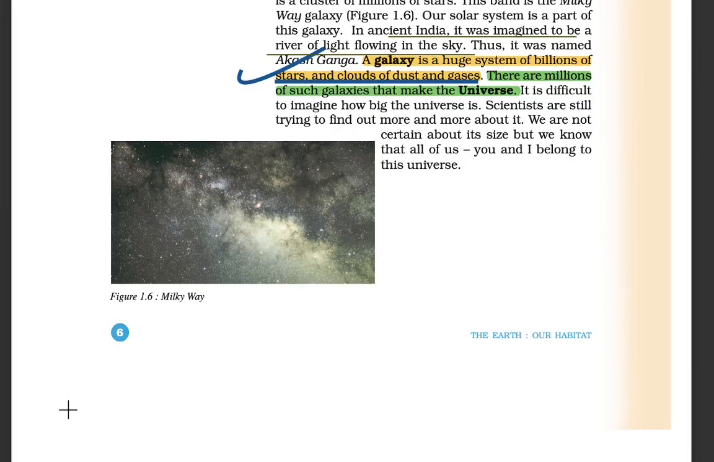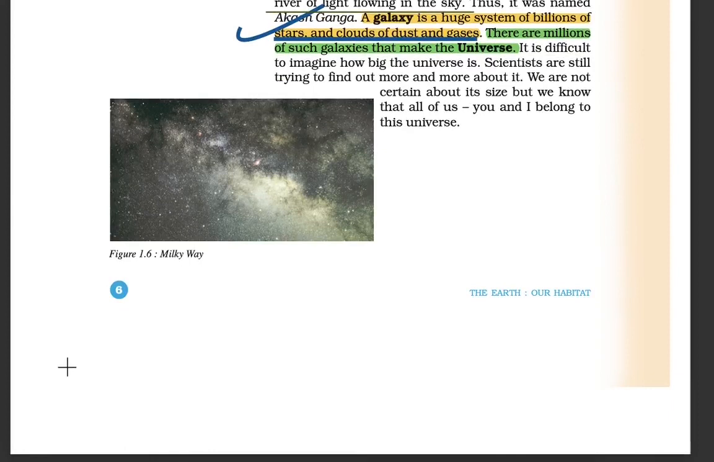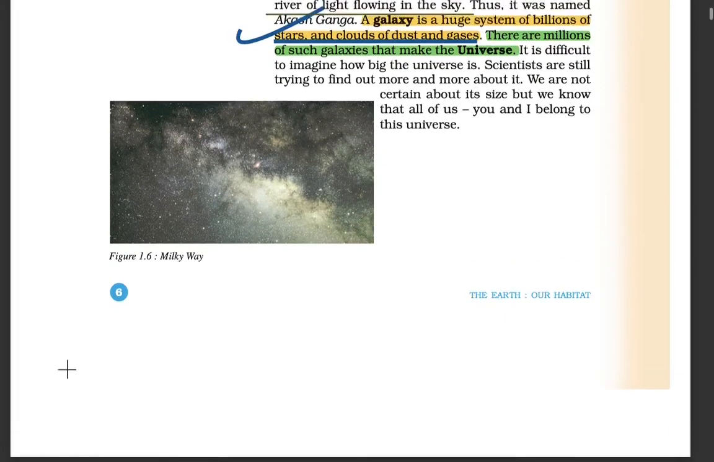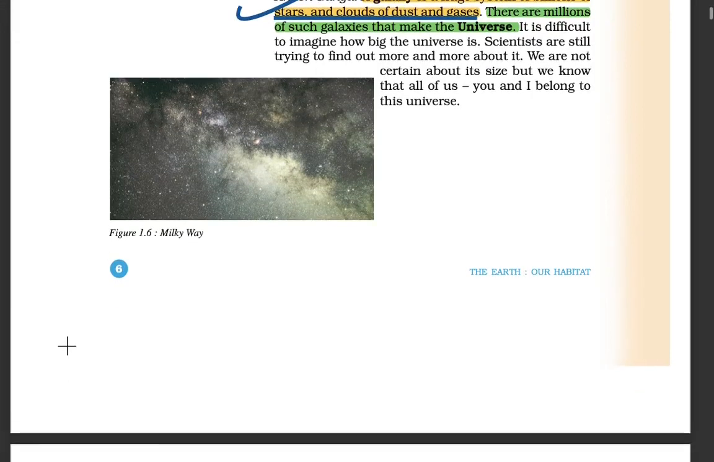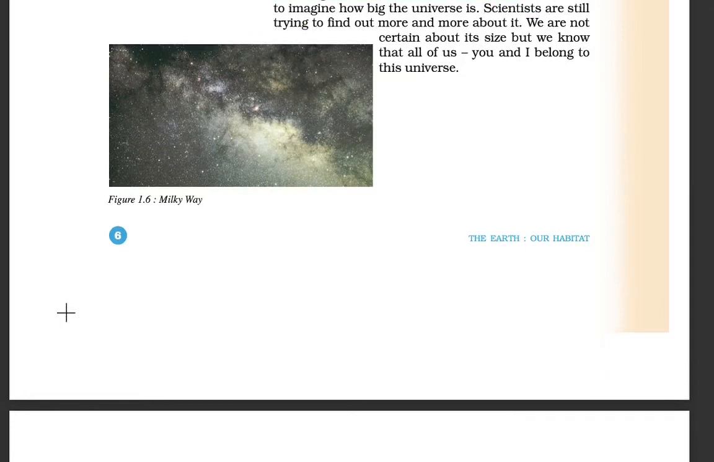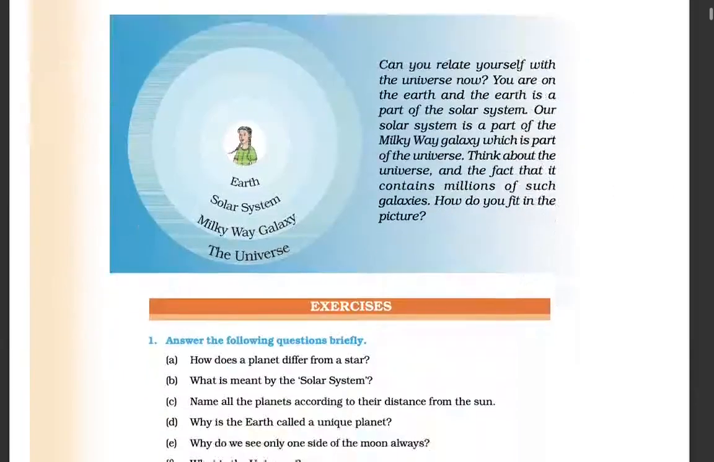Now, a galaxy is a huge system of billions of stars and clouds of dust and gases. There are millions of such galaxies that make up the universe. It is difficult to imagine how big the universe is. Scientists are still trying to find out about this. We have various theories that the universe is either expanding or there will come a time when it will collapse. We will discuss this later if it is mentioned, otherwise we will have a separate lecture on that.